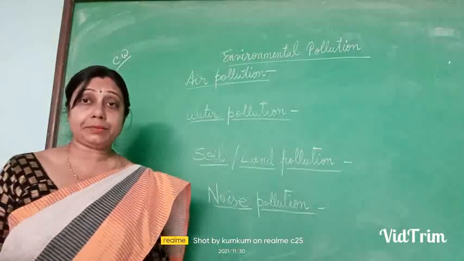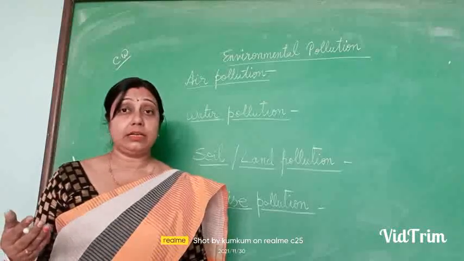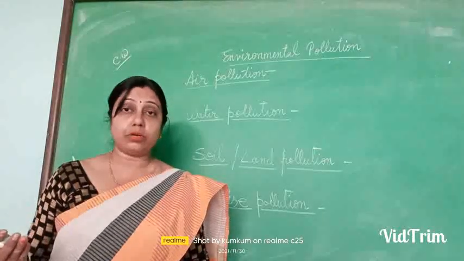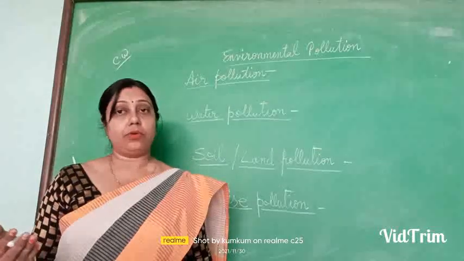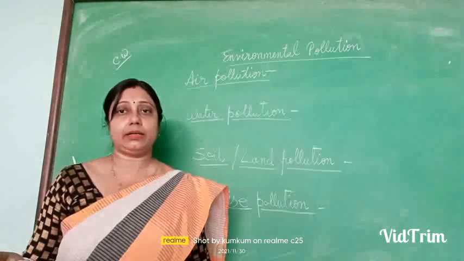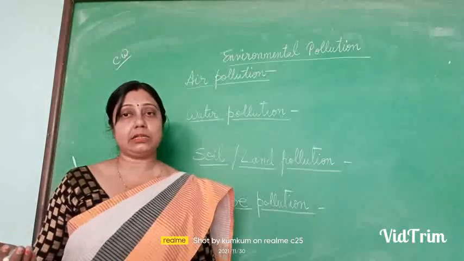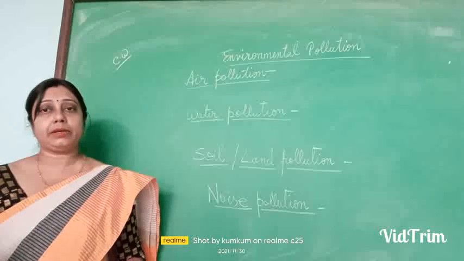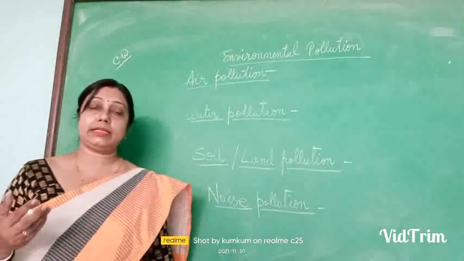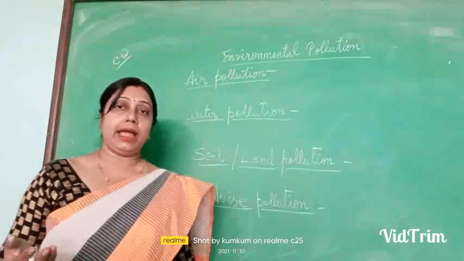Then volcanic eruptions: the ash, the dust particles, the smoke that comes out. Wildfires, which means forest fires, happen all of a sudden. That is a natural cause; we are not creating it. Sometimes the forest catches fire.